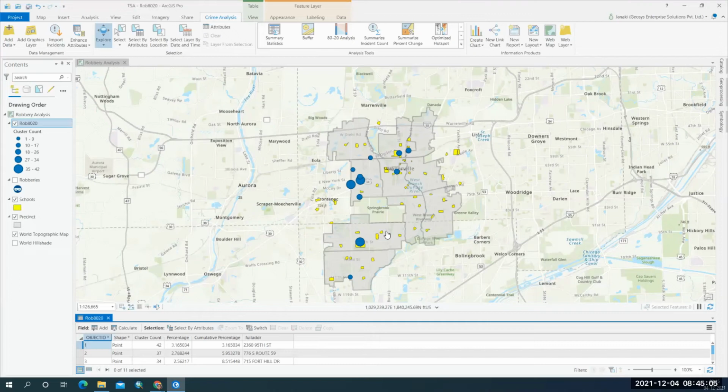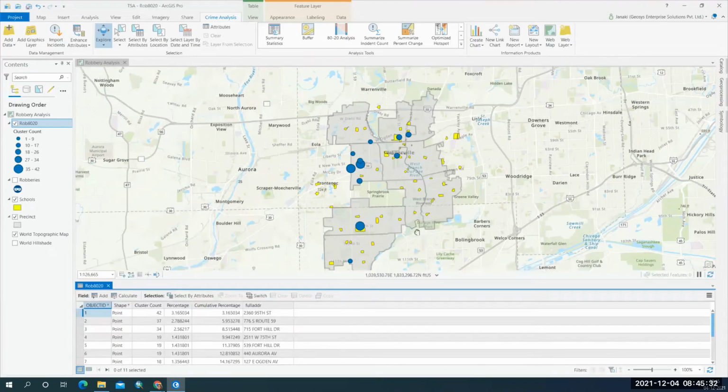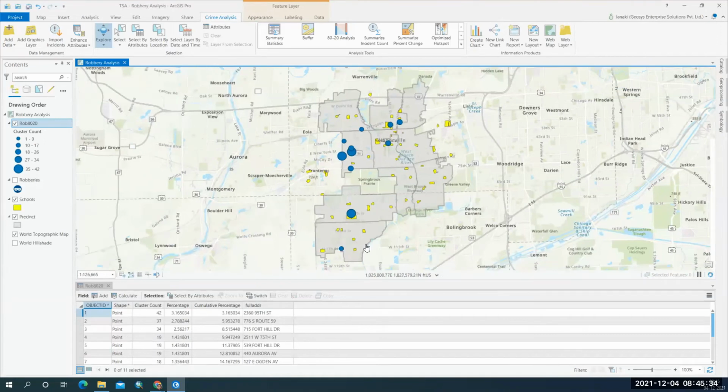If the number of robberies is less than 15, it is okay, it is controllable. But if it is more than 15, it is not controllable, so you need a strategy to control that. That is the reason I have done a definition query and generated the output here based on the cluster count. Okay, so this is one kind of analysis. I hope you understood.